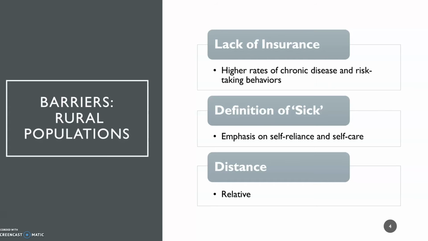Then the last and probably the most obvious is distance. Rural areas have to drive further for basic diagnostic imaging, even primary care. But what should be noted is that distance is relative. So if it's something really important, most rural residents will find a way, because they really just relate the distance with a way of life in rural areas. However, if it's kind of a nuisance to keep traveling, that's when distance becomes a barrier, or for someone who doesn't have a car or is not as functional and not as mobile as someone in their 20s or 30s would be. So distance as a barrier is relative for rural residents.